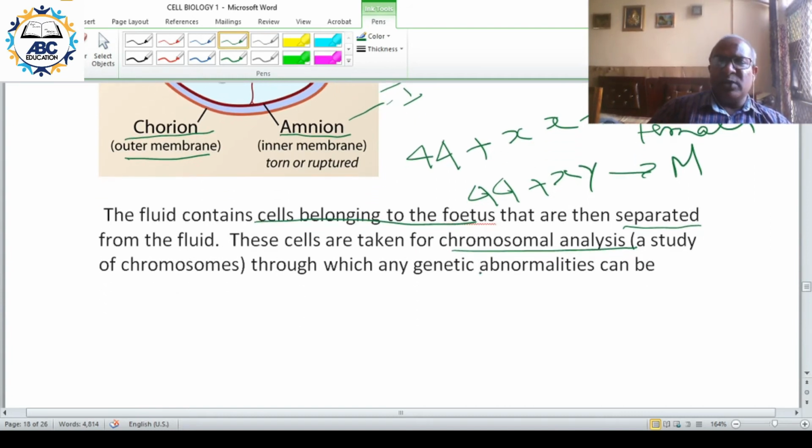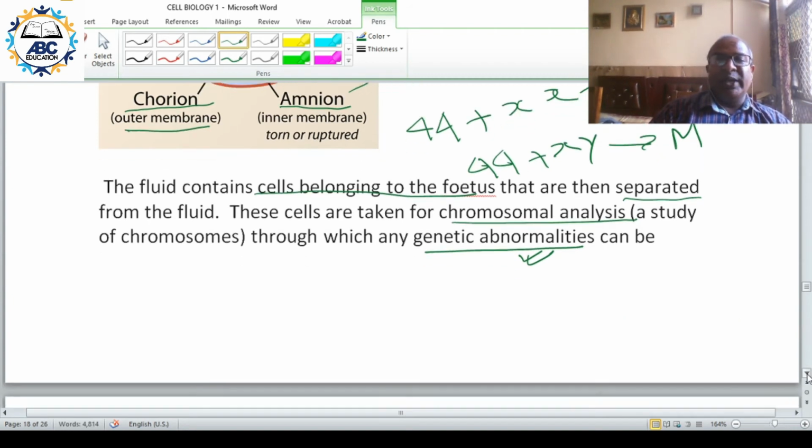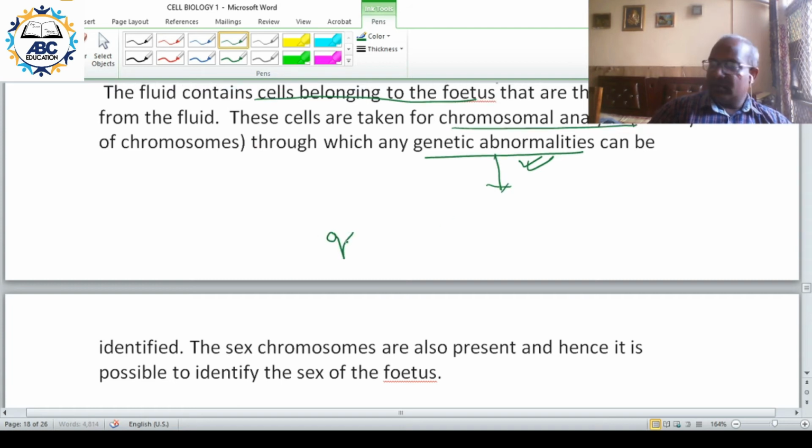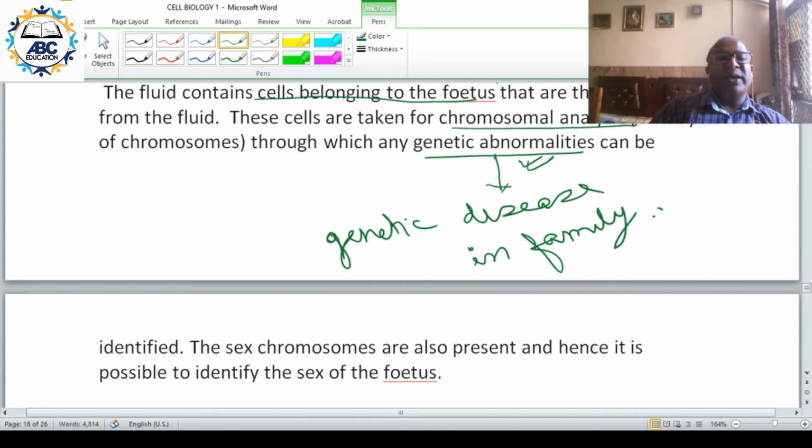So the primary purpose of this technique was to find out the genetic abnormality. The primary purpose of amniocentesis was to find out the chance of genetic abnormality in the unborn child. Many families have a history of genetic disease. So amniocentesis can be used to find out whether the genetic disease is present in the fetus or not.